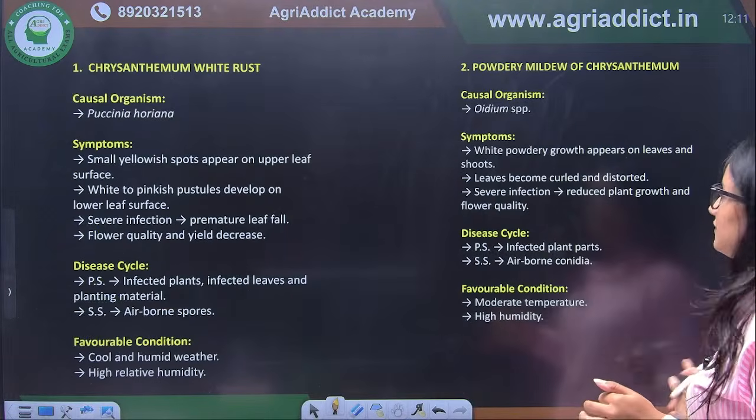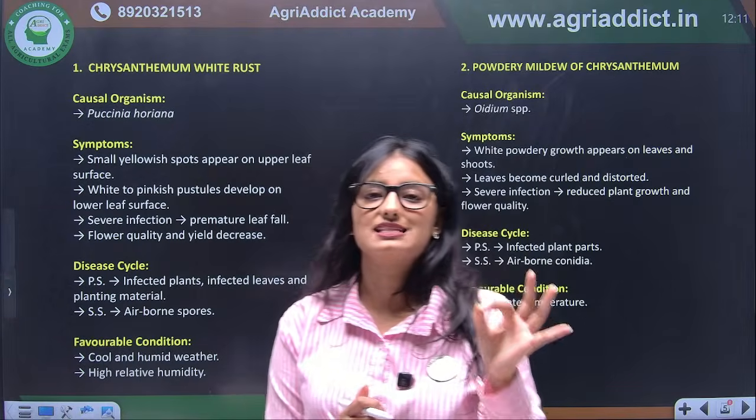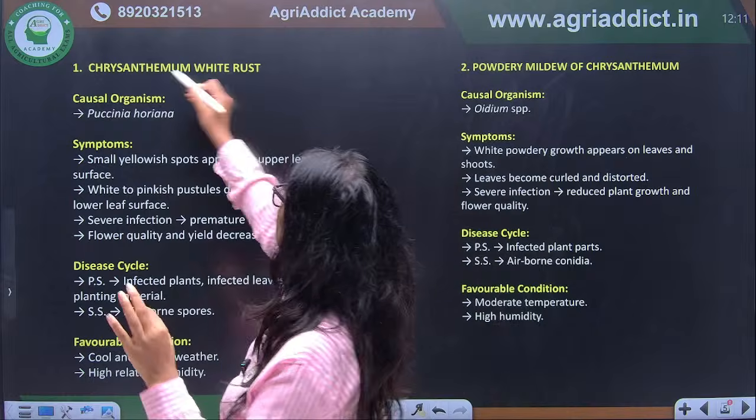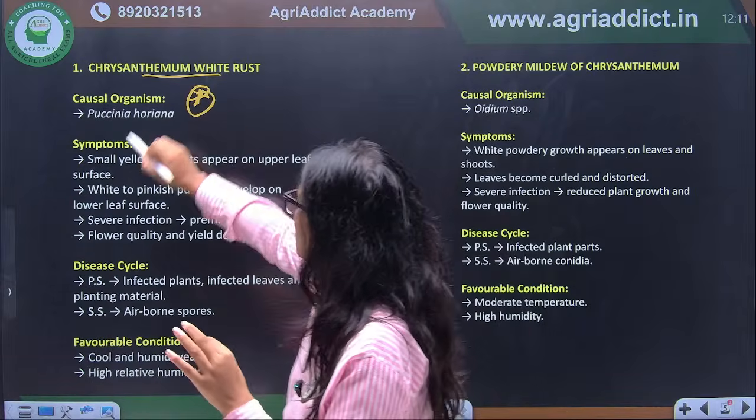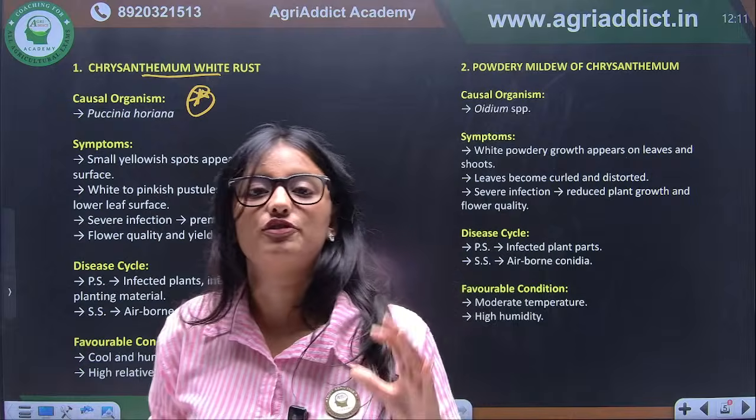So let's start with the important disease that we have to discuss. Again, one, chrysanthemum white rust. Again, this is important. White rust of chrysanthemum. Why? Because of its causal organism. You should know what is the causal organism of rust of chrysanthemum.